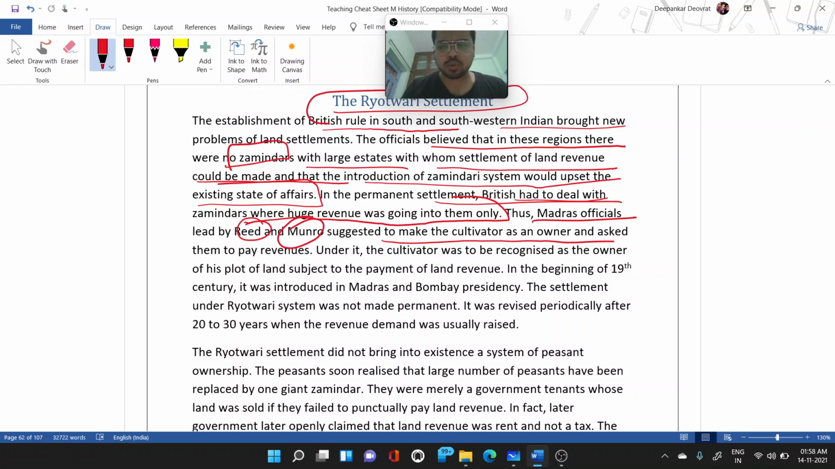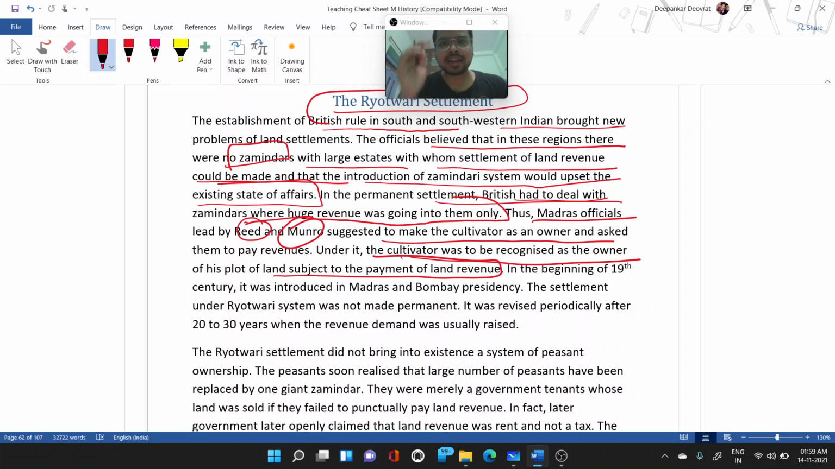The cultivators were to be made owners and asked to pay revenue. So what is the difference here? Instead of jamindars, the tax would now be collected from each cultivator. The difference from the permanent settlement is that there the revenue was fixed, whereas here the revenue would be revised periodically. Under it, the cultivator was to be recognized as the owner of his plot of land, subject to the payment of land revenue.